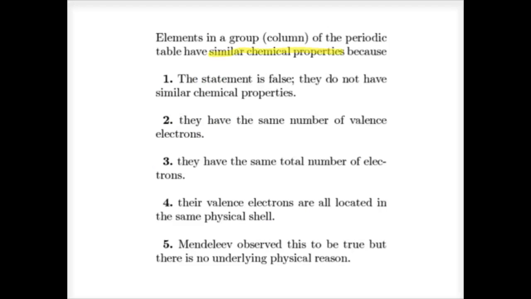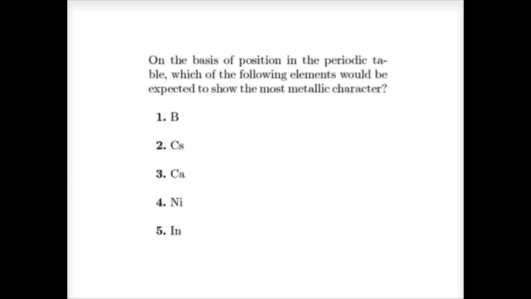So this is the very point of all of this that we were talking about. If they have similar chemical properties, they have the same number of valence electrons, and this ties back into what we just talked about with where they are in the periodic table in the s and the p valence. And the last question, pause. If I'm going to show the most metallic character, that means I want to be down here at the bottom and left of the periodic table. The only element that is down at bottom and left is cesium.